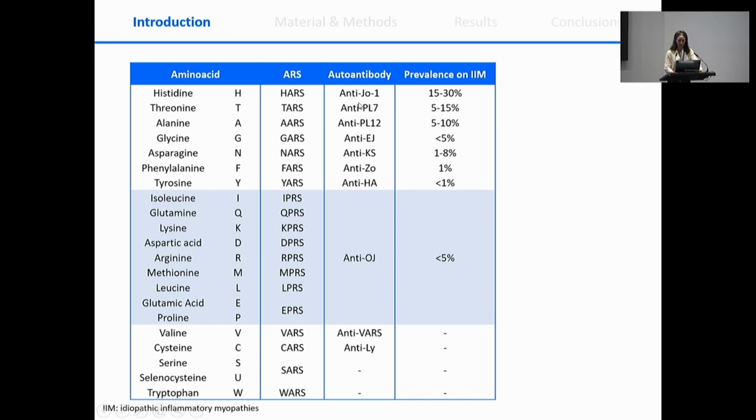Normally, it's thought that anti-Jo1 is the most prevalent anti-synthetase autoantibody, but you have to take into account that these prevalences are in idiopathic inflammatory myopathies and not in anti-synthetase syndrome. And normally, anti-Jo1 positive patients with anti-synthetase syndrome present with a higher prevalence of the clinical feature of myositis, while patients with other autoantibodies do not present myositis, or not with a high prevalence, and predominantly present interstitial lung disease, for example, anti-PL7.